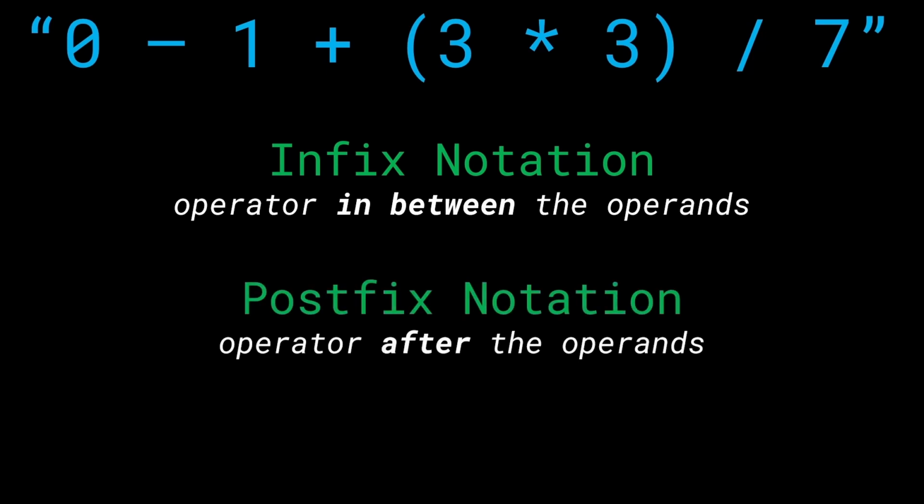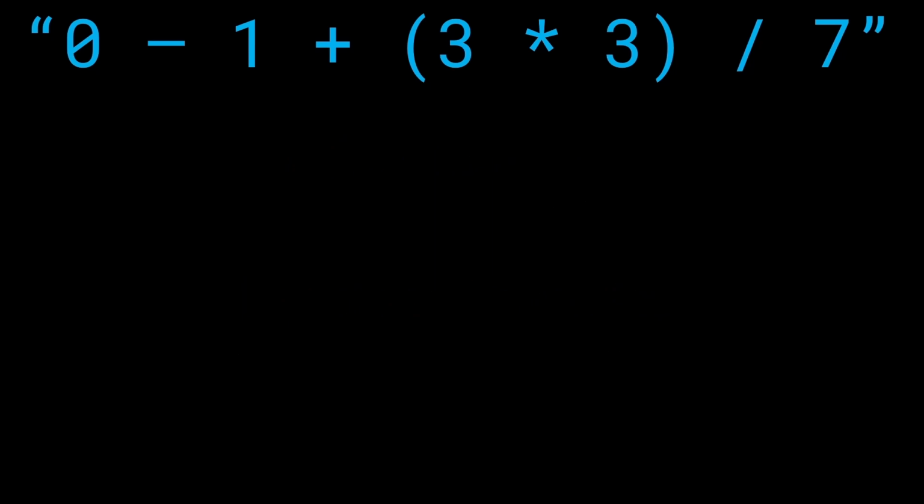Formally speaking, postfix notation is where the operator is present after the operands. Now that might sound a bit unnatural given that what we have been looking at all throughout our life is the infix notation. This is the simple infix notation over here. And if I ask you the question, hey, how would you go about evaluating this kind of thing? What would you do? The first thing we'll look at is brackets. So we'll evaluate everything inside of the brackets. So 3 times 3 becomes 9. And so this is the expression that we have now.